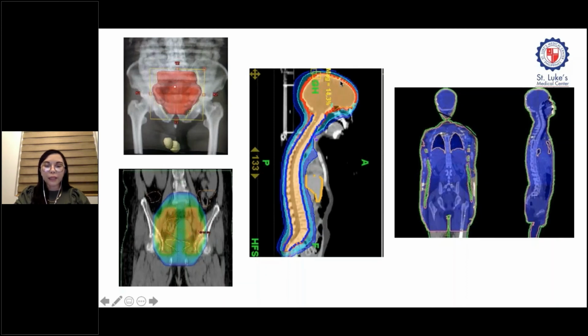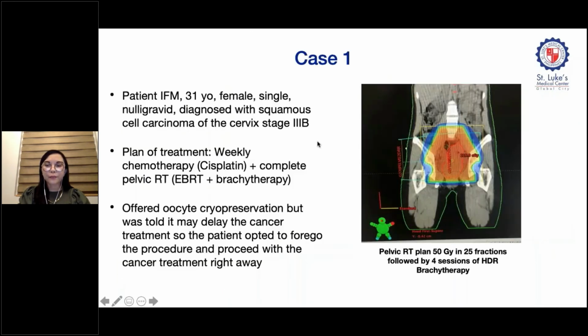And here are examples of craniospinal irradiation and total body irradiation, usually indicated in children and young adults. So although the doses given are not so high, since the gonads are very radiosensitive, fertility issues should still be discussed with these patients. Okay, so now I would just like to discuss briefly two actual cases that we had in our department.